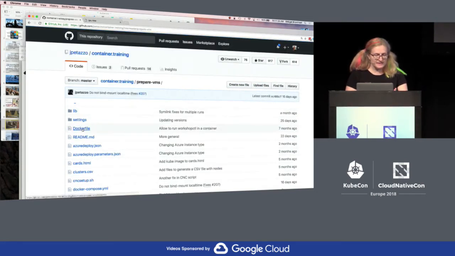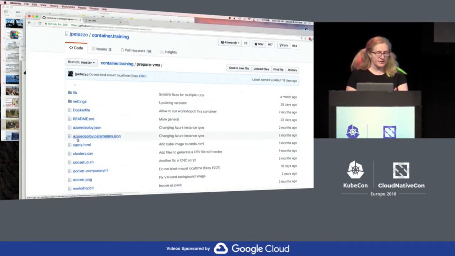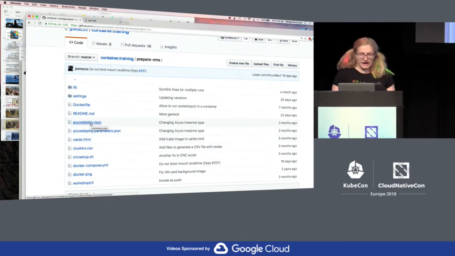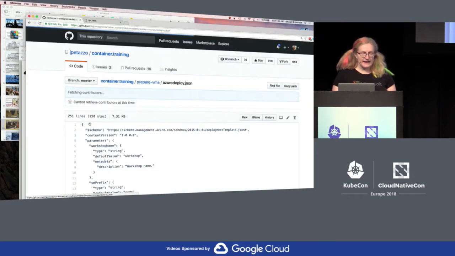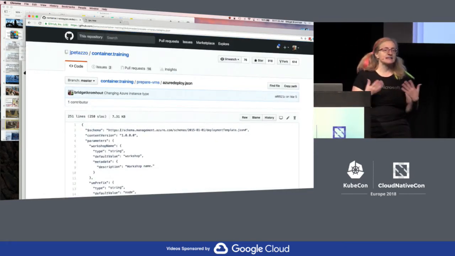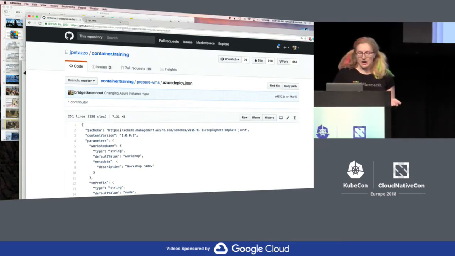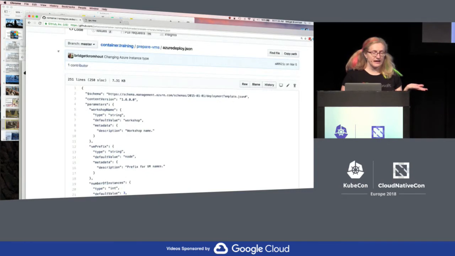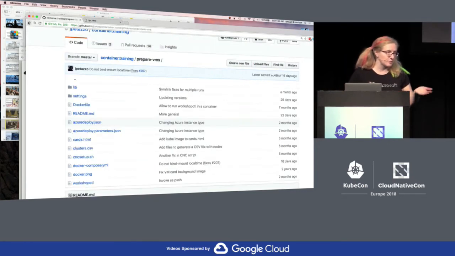We have a pretty detailed README in here that explains how to do it for AWS and Azure, like I said. And you could be using anything you want to use. If you like Terraform or whatever, use that. I'm not particularly attached to ARM templates. I just have an ARM template in here that I got to work because our training department wanted ARM templates.